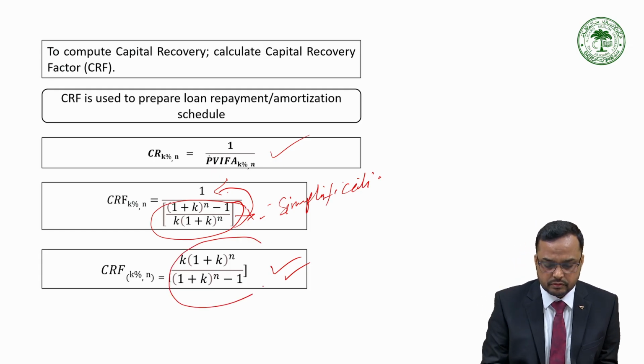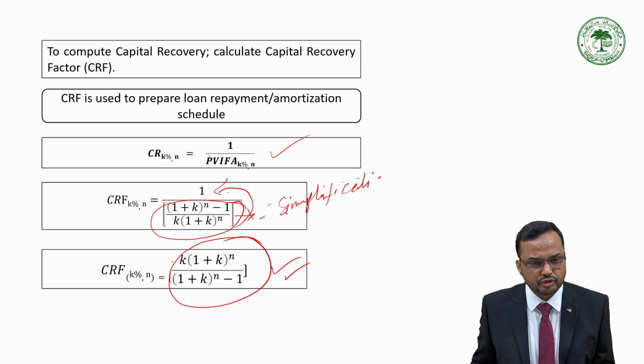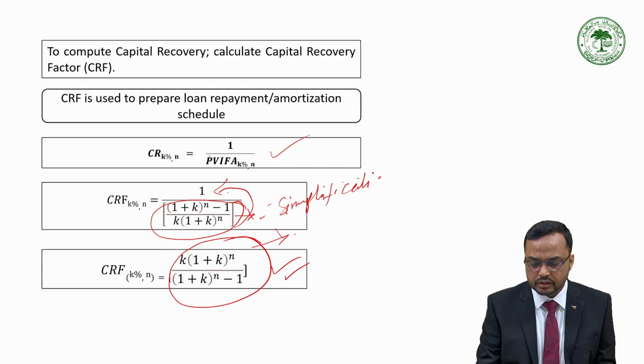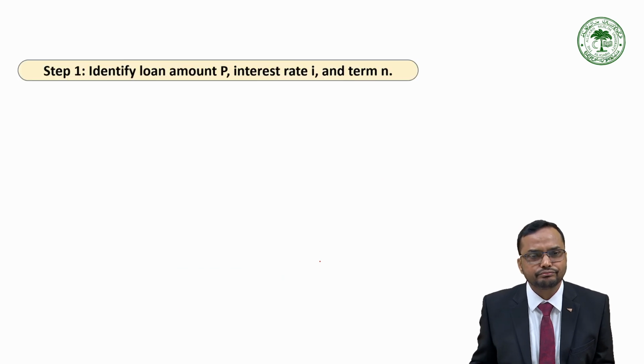This one, which is K into 1 plus K raised to the power n divided by 1 plus K raised to the power n minus 1. So this will give you what? This will give you the EMI amount or the annual installment amount.